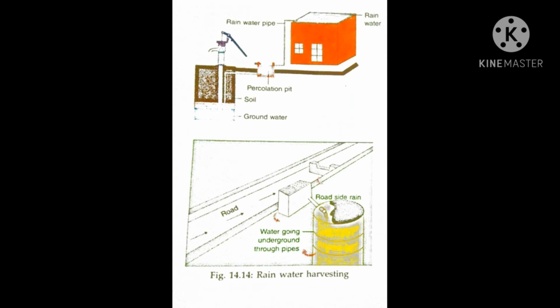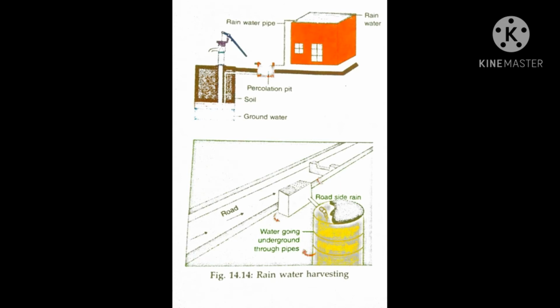Rainwater can be harvested in two ways. One is rooftop rainwater harvesting. The other is rainwater harvesting through roadside drains and open space. These are the two ways rainwater can be harvested.